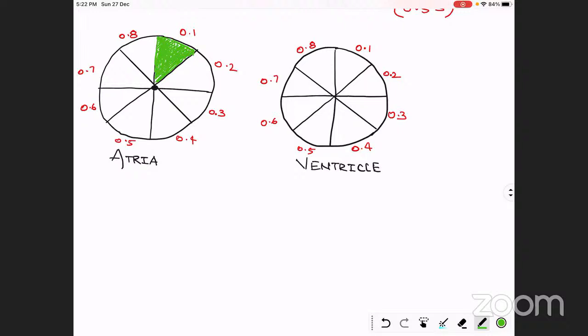And in the ventricle, as we know, the starting 0.1 second of the cardiac cycle is the atrial systole. So in common sense we can know that for that 0.1 second there is no systole in the ventricle, because the atria are contracting. So the ventricular systole will start from 0.2 seconds. We know that ventricular systole is of 0.3 second, so it will come from here to here.